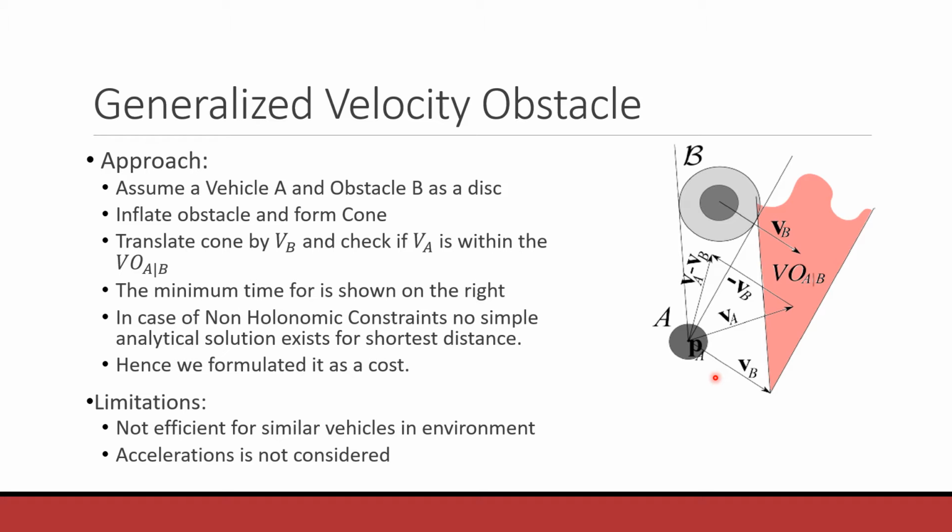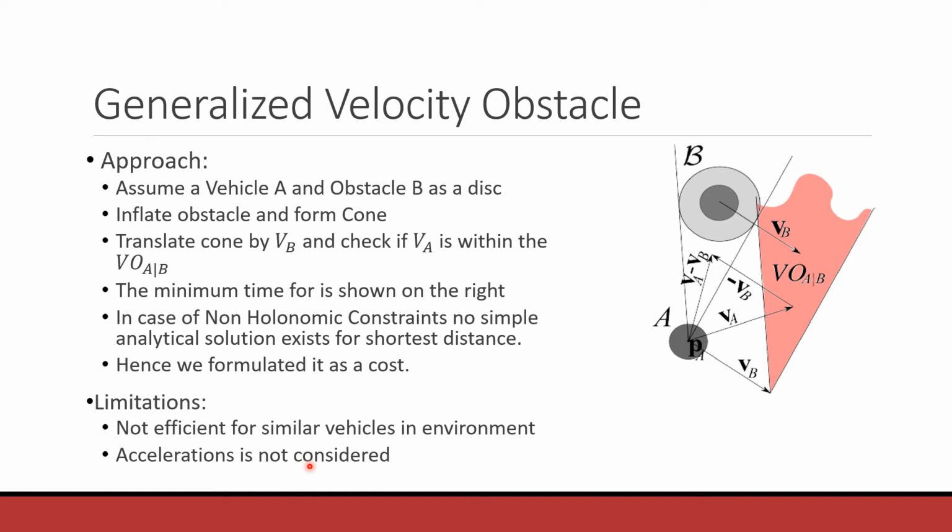Hence, we formulate this as a cost, and we do it for multiple positions of the A robot. We propagate the B obstacle for some distance, and we do the same for A over tau sampling time. Then we use the inverse of the distance between them as a cost in our MPC. This detailed explanation of the cost will be given later in the MPC part.